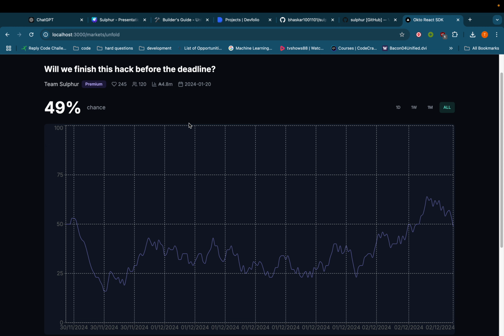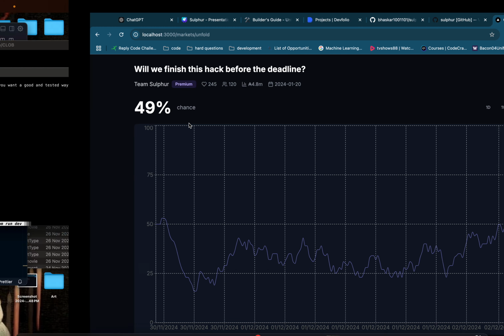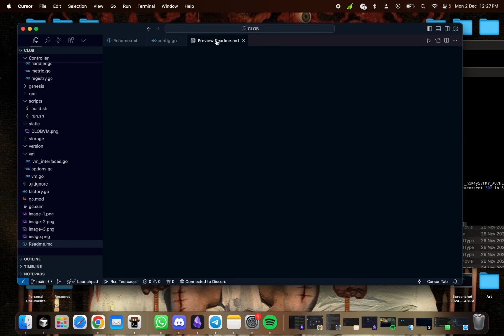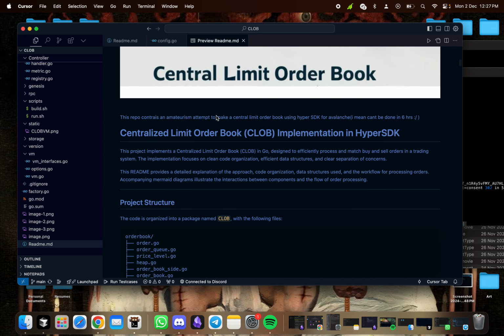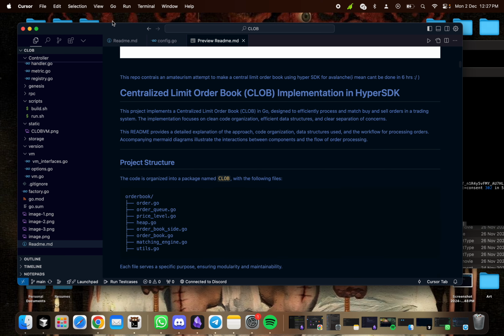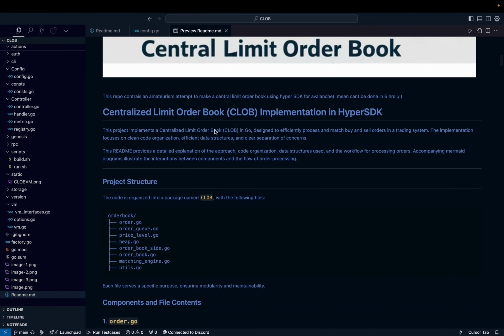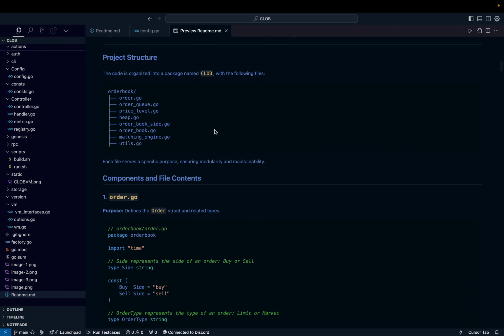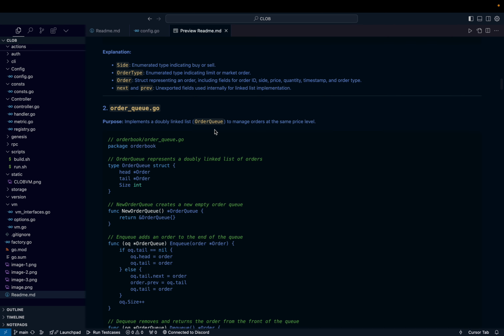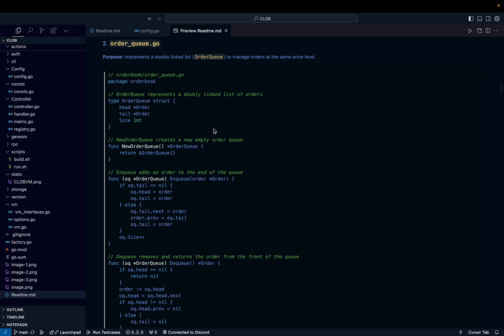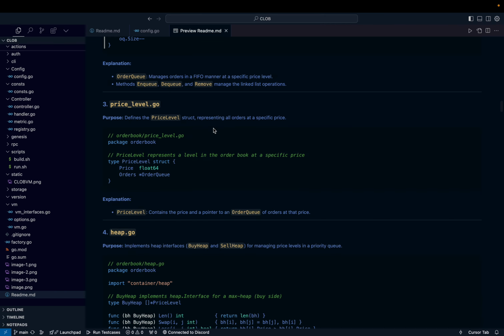Other than that, how are we using the custom VM? For the custom VM, we have modified the internal structures of the VM. If you go through this documentation, you'll be able to understand how we have done it. There are different order book data structures we have implemented inside the EVM, and different actions and storages which we have used through the Hyper SDK. Using this, we have been able to do things faster and create the indexes.